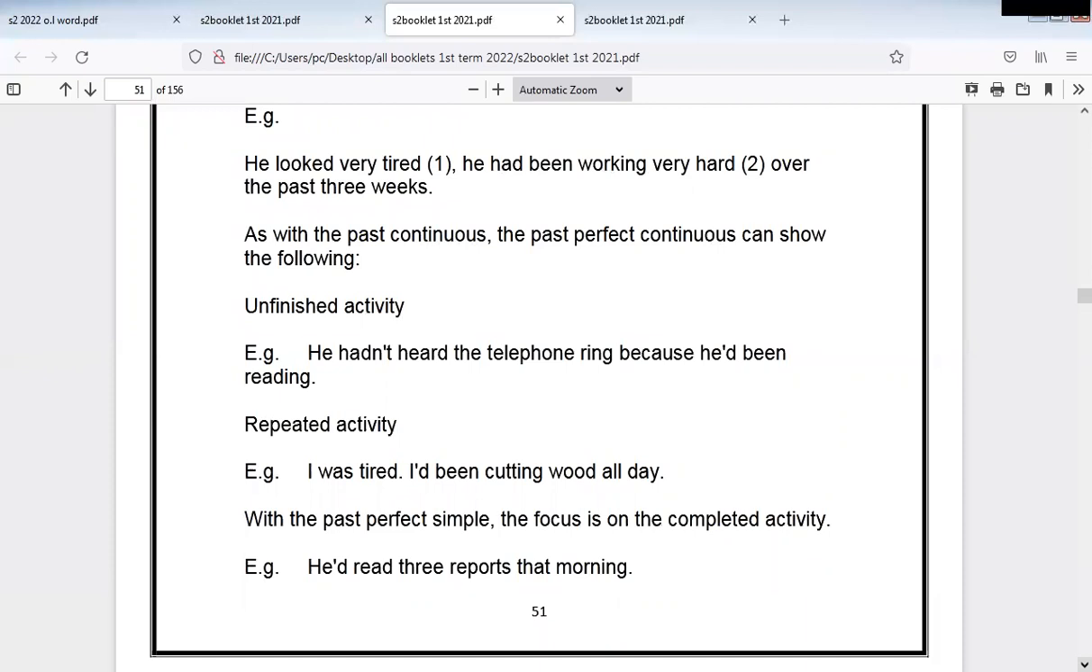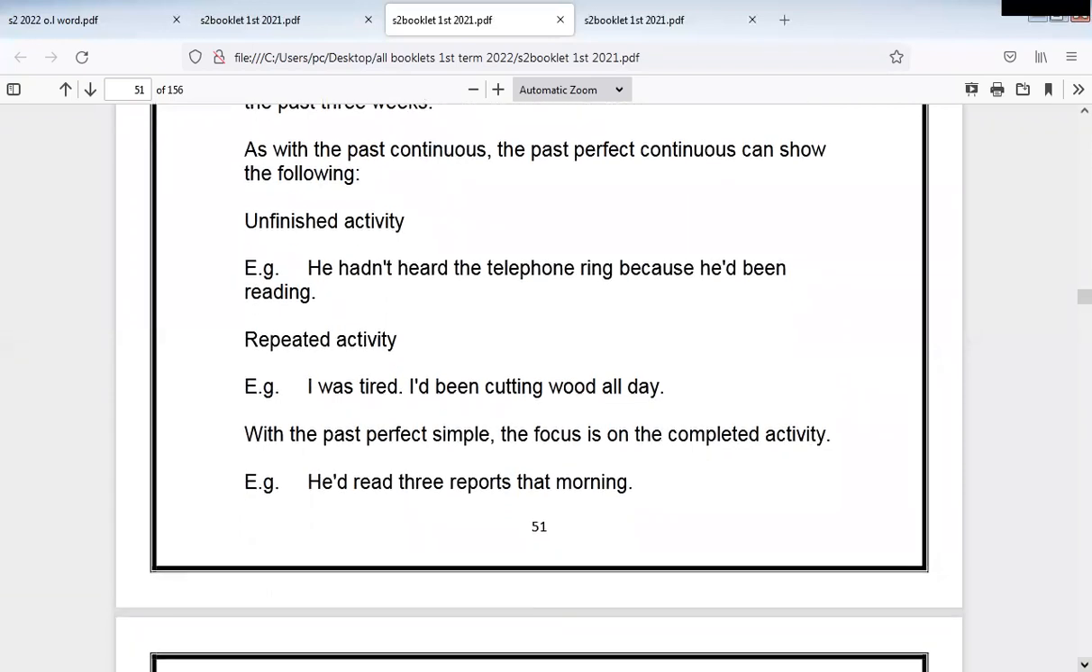As with the past continuous, the past perfect continuous can show unfinished activities. Of course, past perfect continuous, unfinished activity in the past. He hadn't heard the telephone ring because he had been reading. So what happened here? He was doing something, so he didn't do another thing.